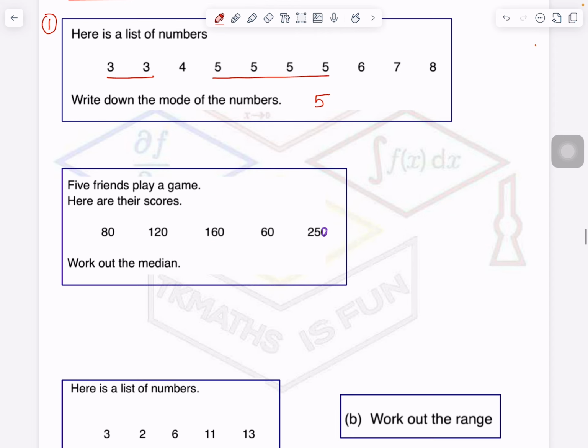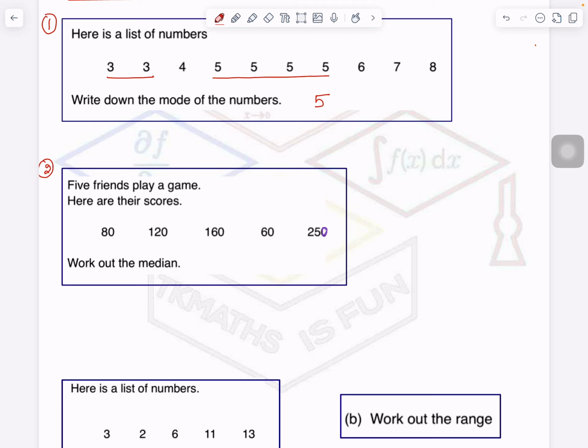Now let's see median. What is median? So in the second example, we have the scores of 5 friends who were playing a game. So these are the different scores. When we talk about median, we have to arrange the data in the ascending order. Ascending order means smallest to biggest.